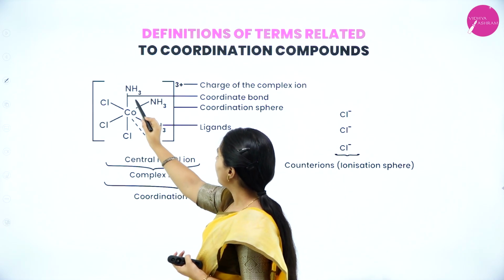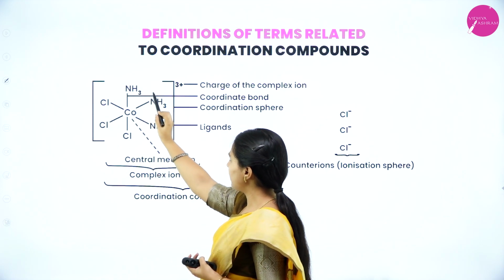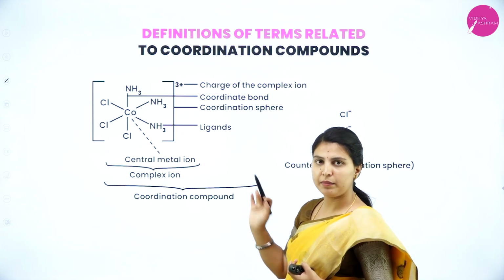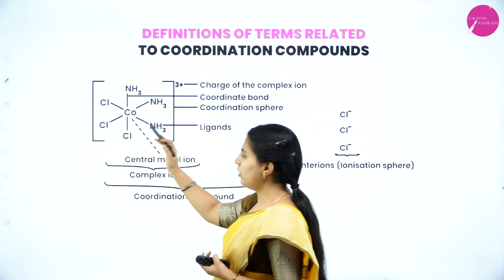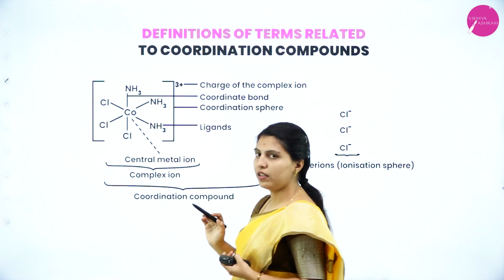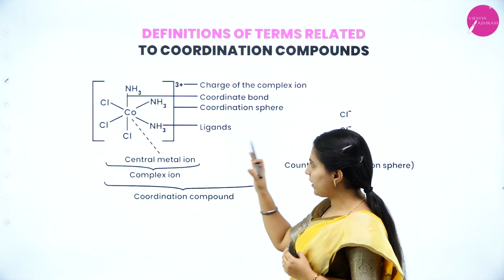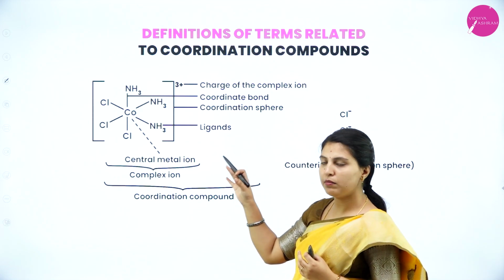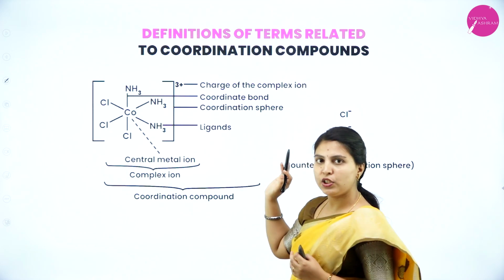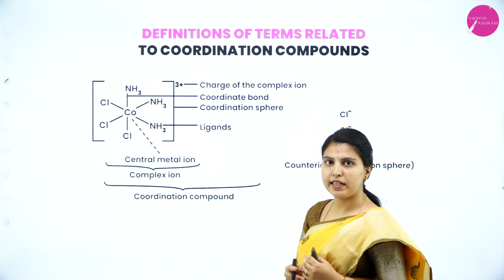And here a number of atoms are present, and these ammonia molecules are ligands. Ligands are those which donate electrons to the central metal atom. Here these are all ionizable atoms, and this is the coordination sphere, which is written only in square brackets, including the central metal atom and ligands. And this is the charge of the complex. Charge of the complex means how much charge has been donated to the central metal atom.